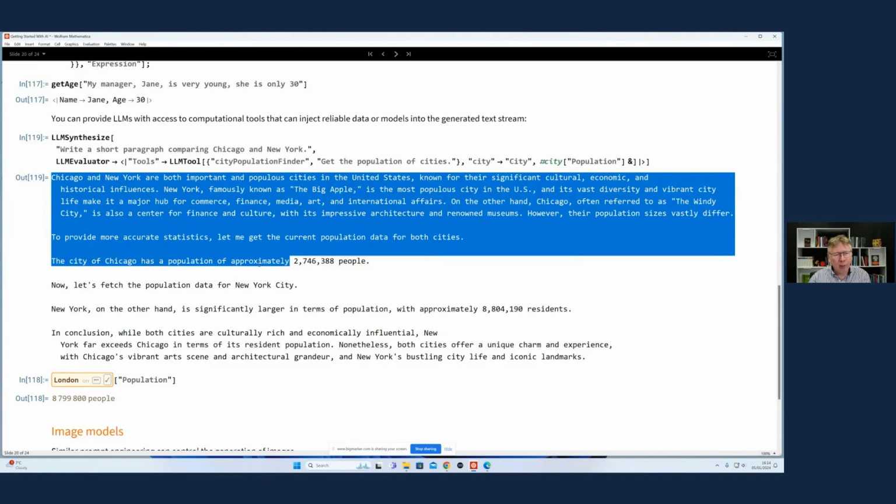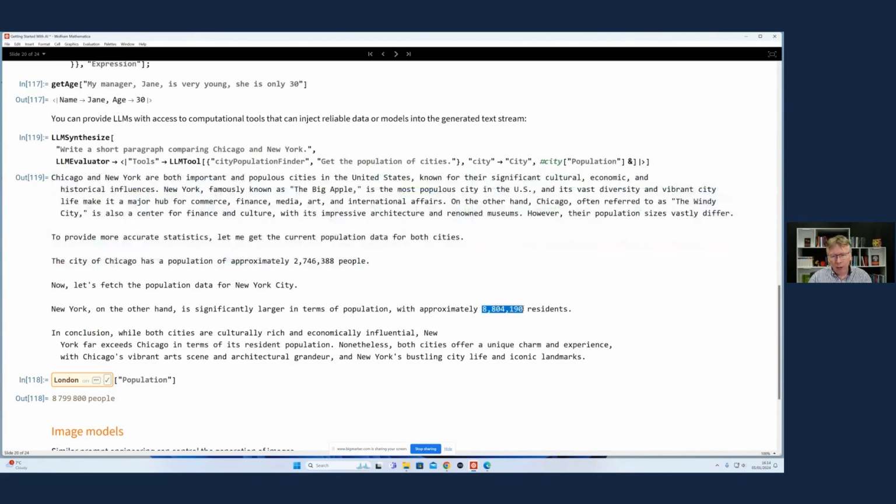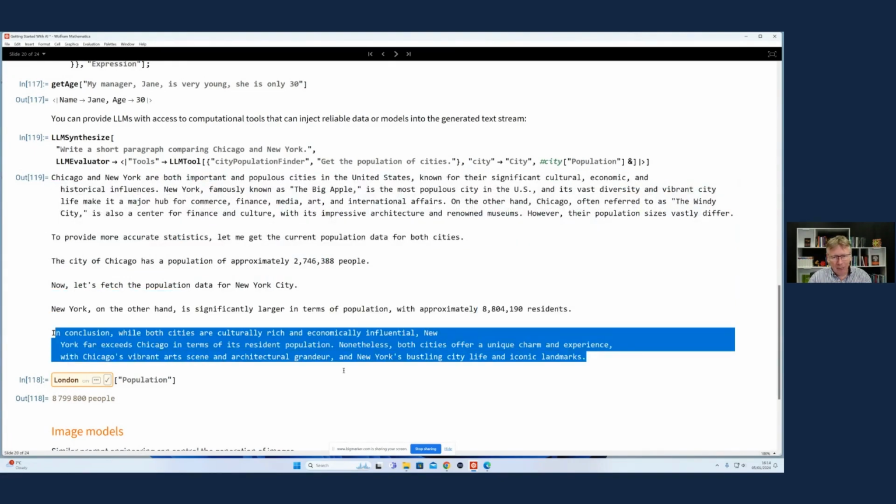The city of Chicago has a population of approximately, and then it's called back to my tool and run through Wolfram Language a lookup from the database of the population of Chicago, which is then written into the answer, and then it's carried on its way, and it's called back again. So this is why there was a conversation where the LLM was doing some work, we were doing some work, the LLM was doing some work, we were doing some work, and then the LLM wrote the conclusion, and we get our paragraph containing the best of both worlds.